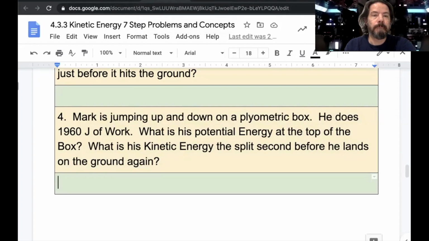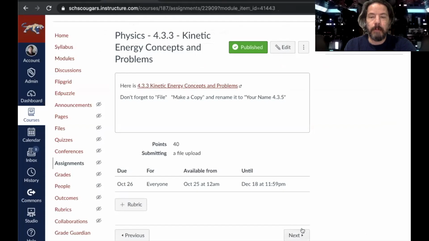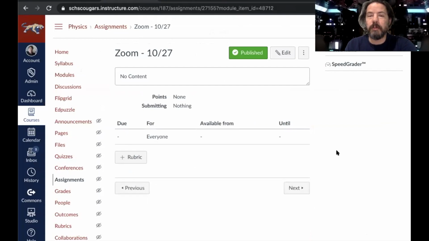Okay? All righty. And then make sure you submit and attach the file. Remember, on all these, make sure that you make a copy of the file. And we'll do our Zoom.